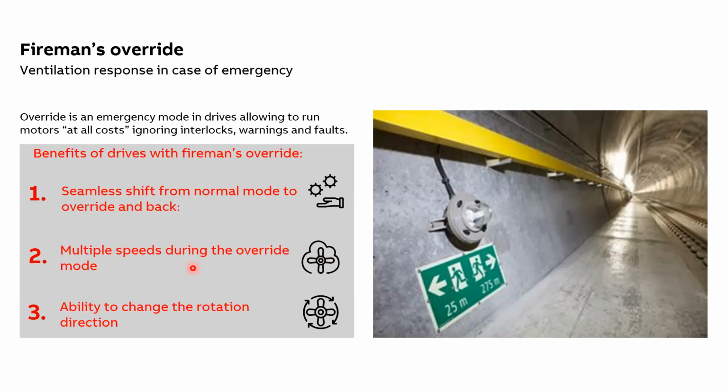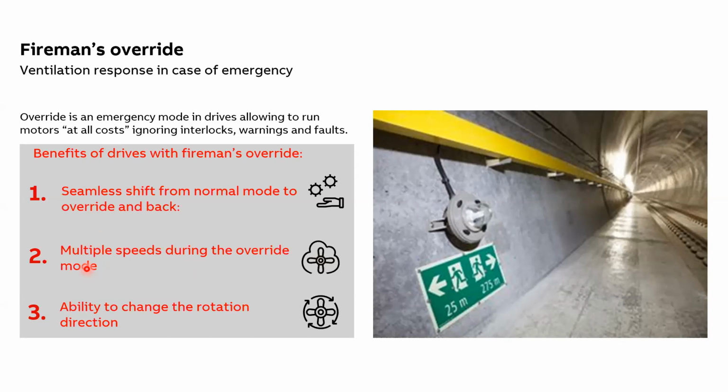Second, another highlight is multiple speeds during the override condition. If you remember, we were talking about the longitudinal tunnel ventilation system, where we need to run the fans at different speeds. That is very low speed in the beginning when the evacuation of the passengers is happening, and once the evacuation phase is completed, we start extracting the smoke at maximum speed. So in order to achieve these design requirements, the override function should support multiple speeds.